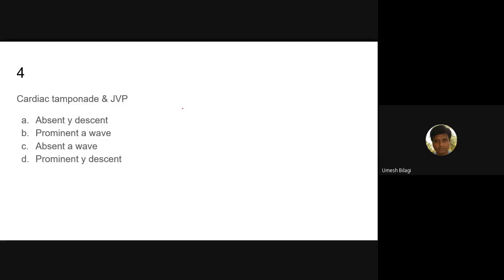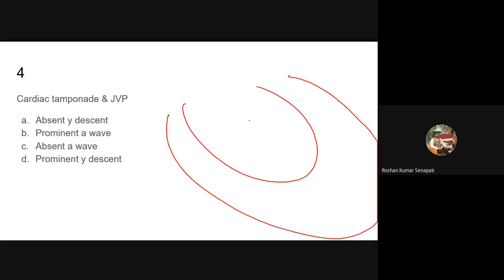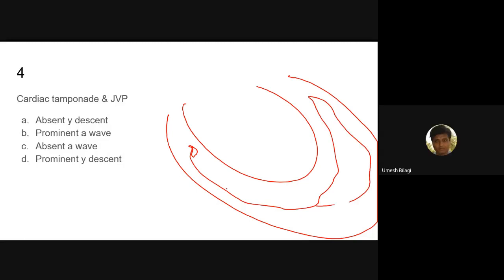In cardiac tamponade, there is fluid surrounding the heart. This fluid will exert pressure on the ventricles. What is the reason for development of the Y descent? It is ventricular filling.